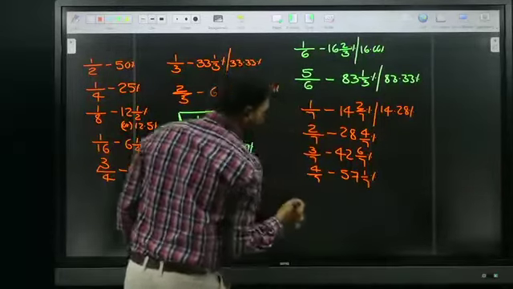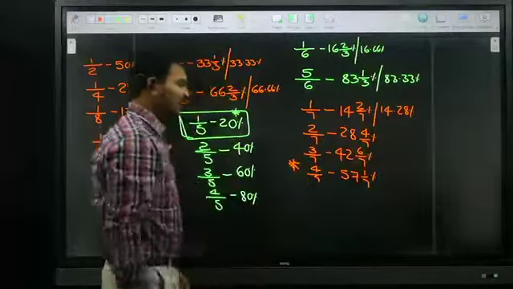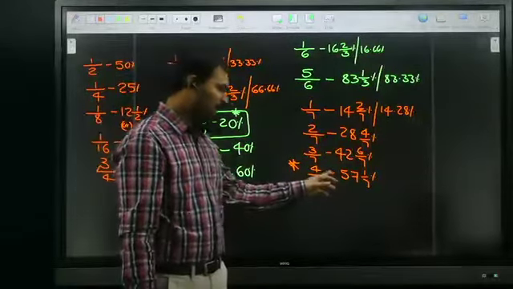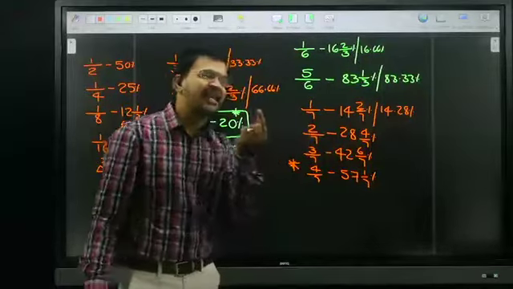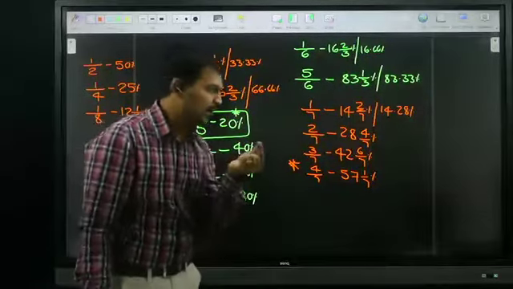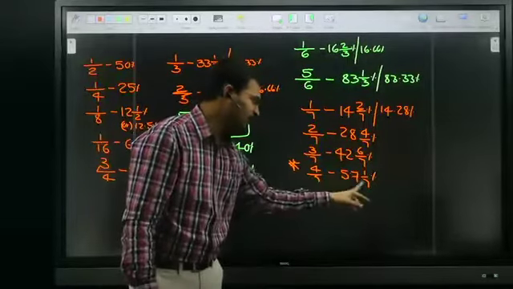Put a star mark here. Why am I putting a star mark here? Apart from the 14 multiple, one extra carry forward is added for this one. That is the reason I am saying 57 1 by 7.